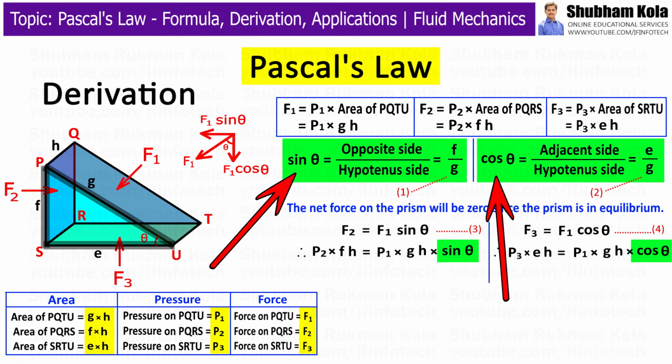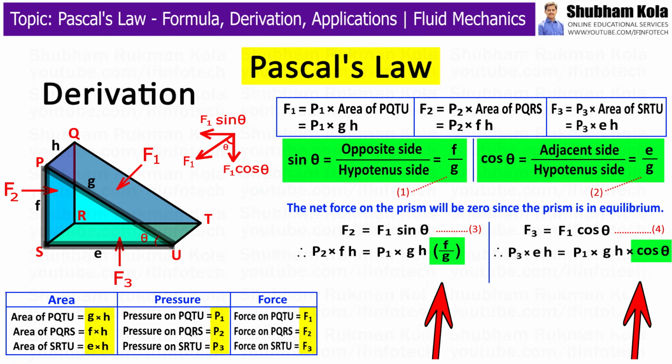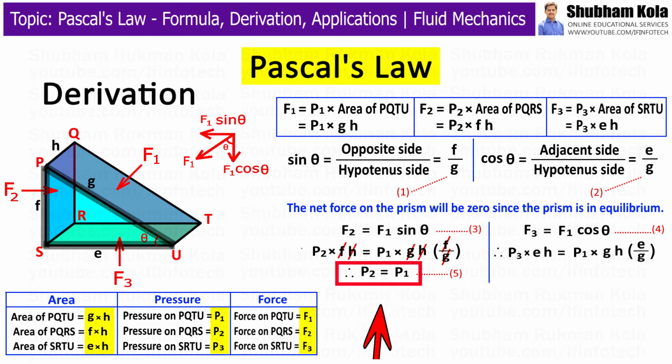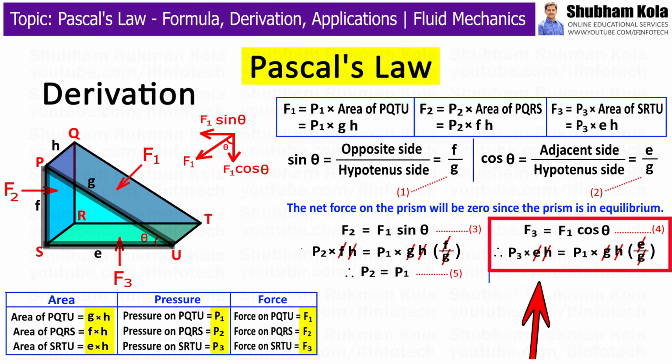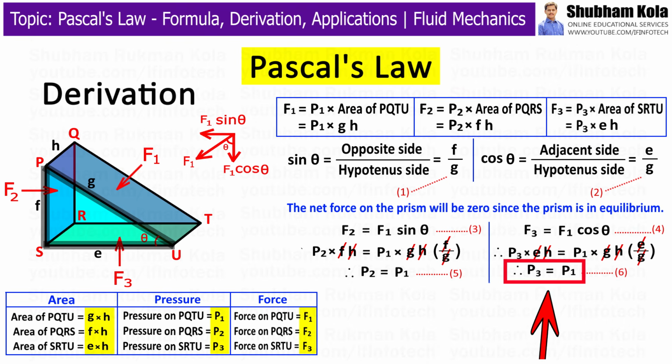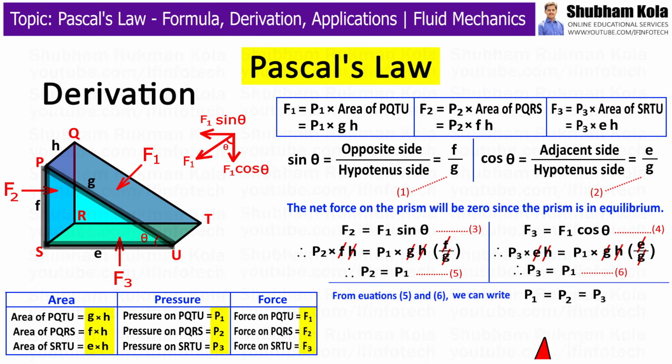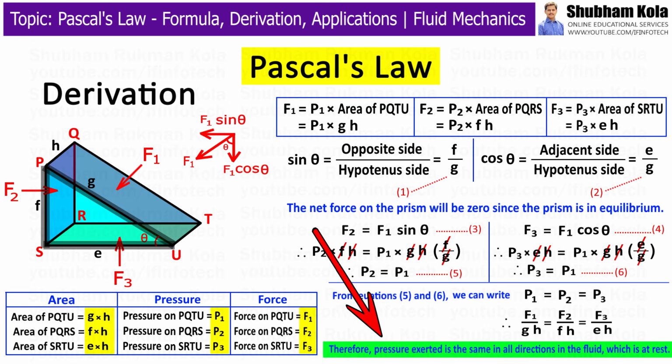And from equations 1 and 2, we have the trigonometric ratios for sin theta and cos theta. So I will substitute all these terms in equations 3 and 4, and after simplifying equation 3, we will get P1 equal to P2, and after simplifying equation 4, we will get P1 equal to P3. Therefore, I can write P1 equal to P2 equal to P3, where P1 equals F1 upon GH, P2 equals F2 upon FH, and P3 equals F3 upon EH. It means the pressure exerted is the same in all directions in a fluid which is at rest.